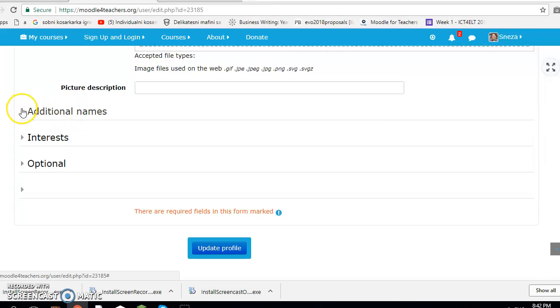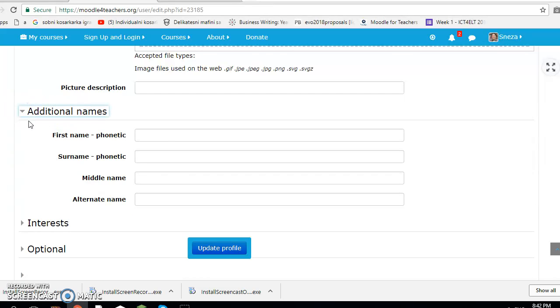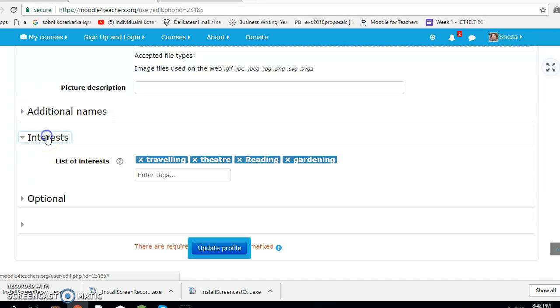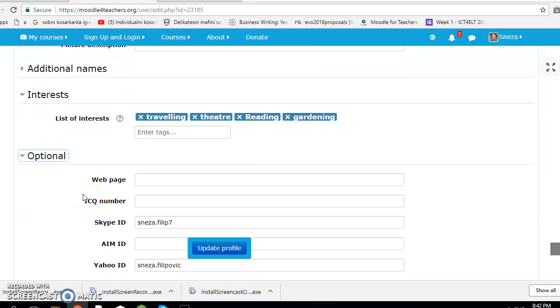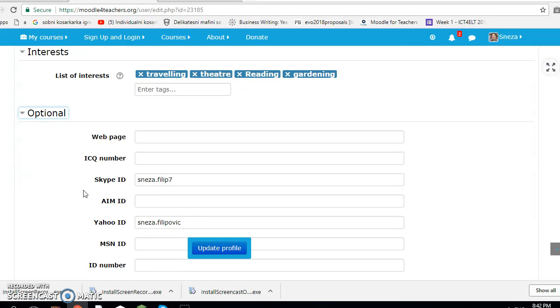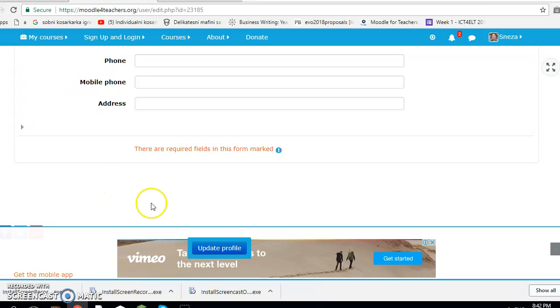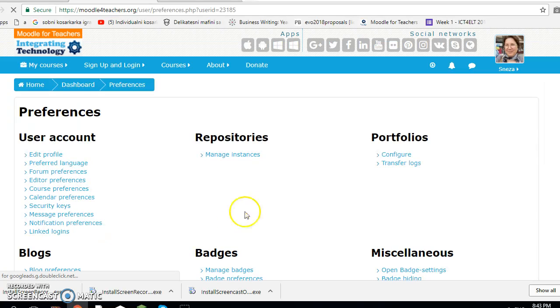Additional names, if you want to put your phonetic, it's okay. Now for interests, actually I've chosen traveling, theater, reading and gardening, and in this optional part I put my Skype ID, my Yahoo ID, and I didn't want to put anything else, and in that way I've managed to update my profile.